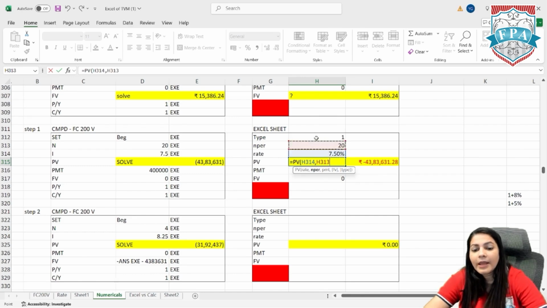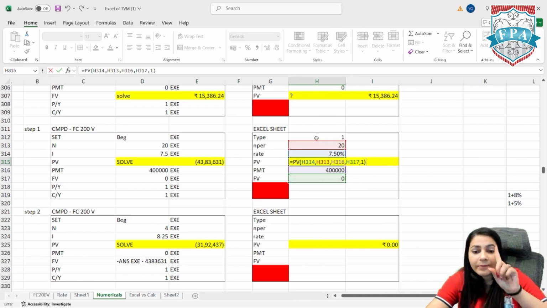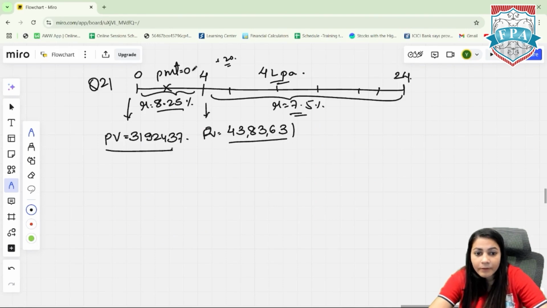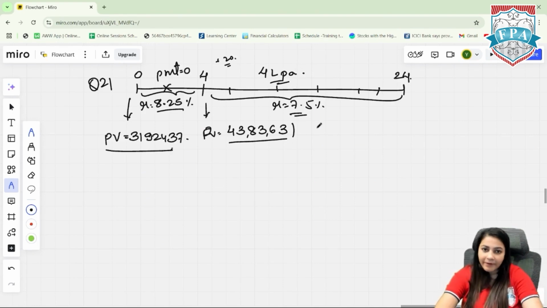PV equals PV. 7.5 is the rate. NPER is 20 years. PMT is 4 lakh. Future value is 0. Type is beginning, that is 1. You get 43 lakh 83,000 that you will be investing today at the fourth year, from which every year 4 lakh will be withdrawn. You will invest this 43 lakh at a rate of 7.5%.